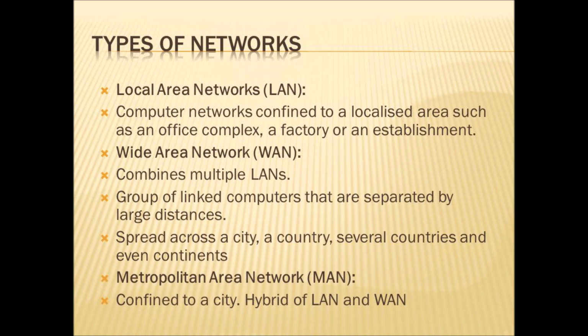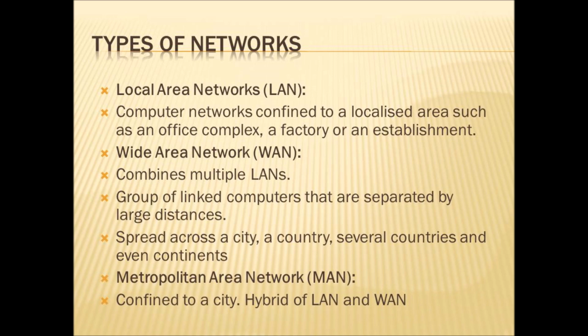Computer networks confined to a localized area such as an office complex, a factory or an establishment. If we are connecting many computers within a local area such as an office or a big building or a factory, it is called local area network. We are connecting all the computers into a network in a confined area.